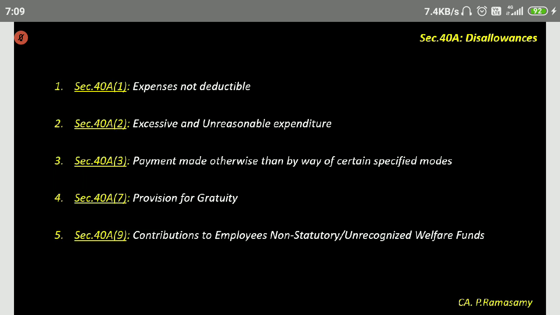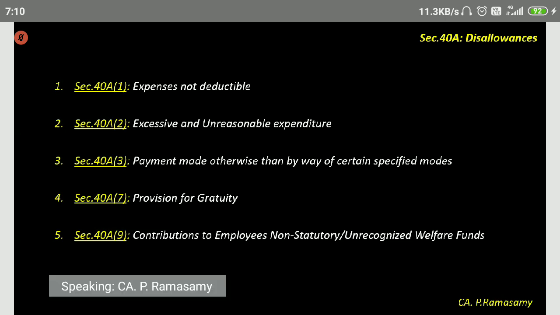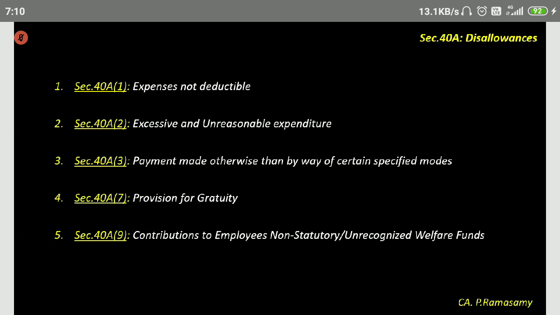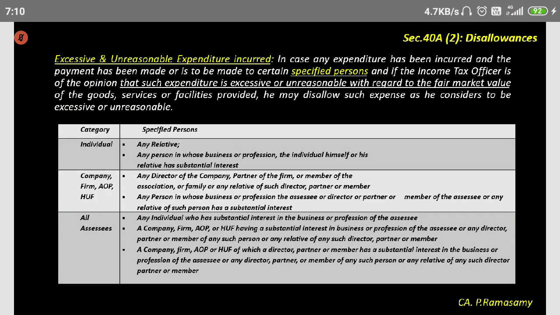Now nothing much in the first subsection. It only says the expenses given below will not be deductible. That's all. No significance to the first subsection. Second subsection, there is a meaning attached to it. We look into 40A2. Read through this, I'll explain.